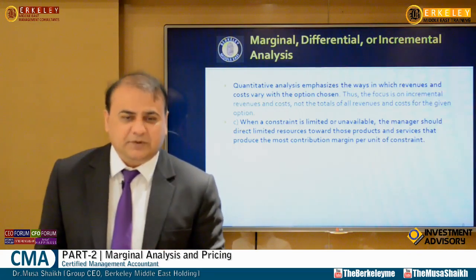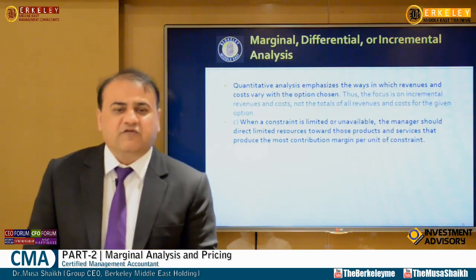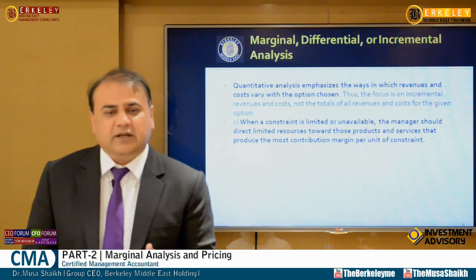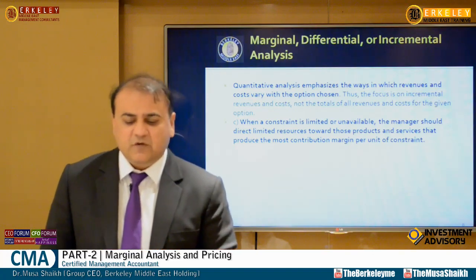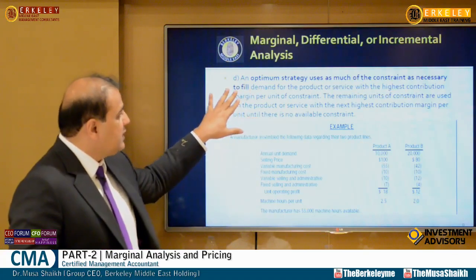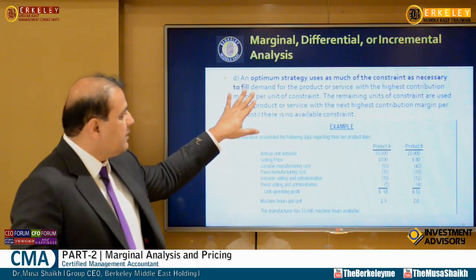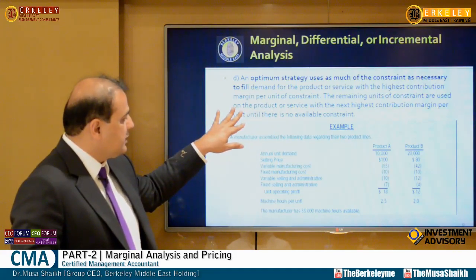It is the same as contribution margins. Whenever there is a constraint, we have to use it in the best possible maximization way through this formula. So an optimum strategy uses as much of the constraint as necessary to fill the gap, and the remaining units of the constraint are used on other products.